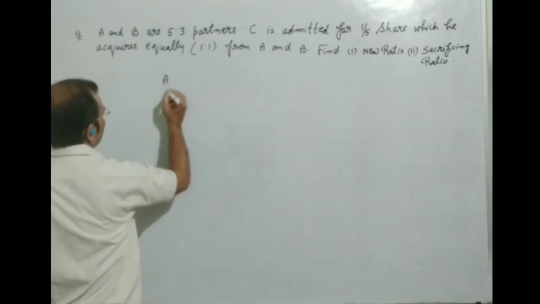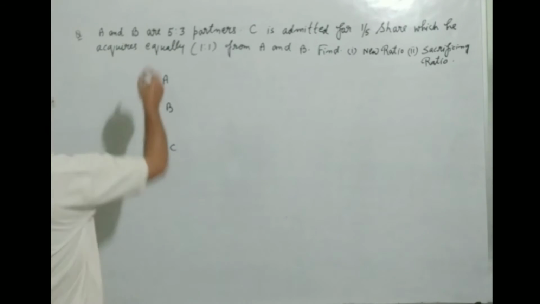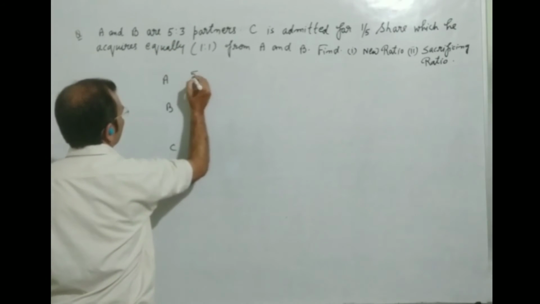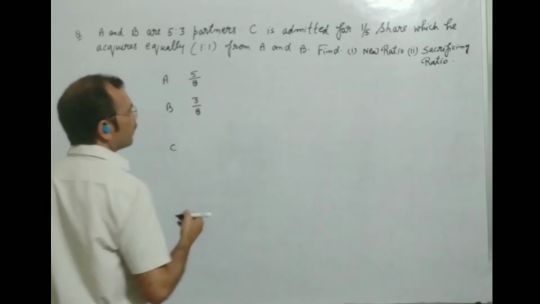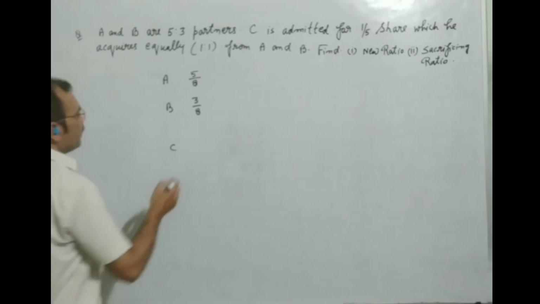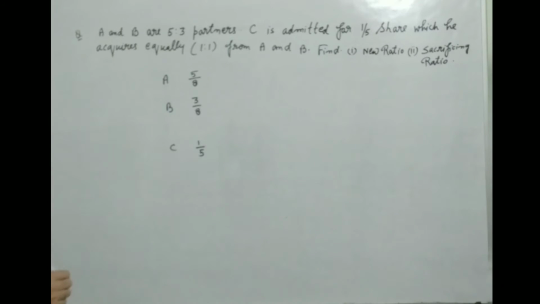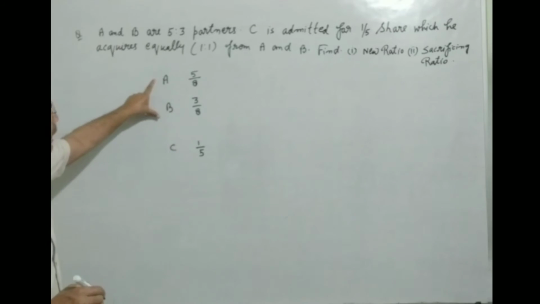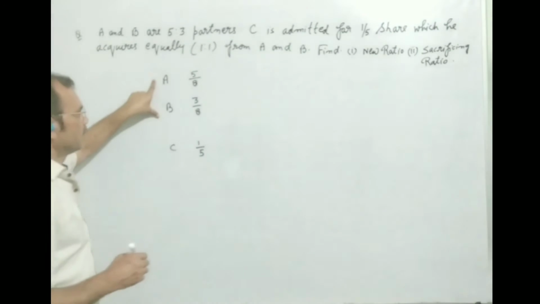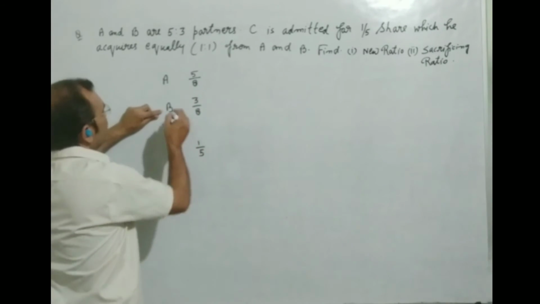Here we will write A, B and C. A's share is written 5/8 and B's 3/8. And C will get 1/5 as it was decided. After doing this, according to the question, this 1/5 will be provided equally by A and B. It means what share will A provide and what share will be provided by B?